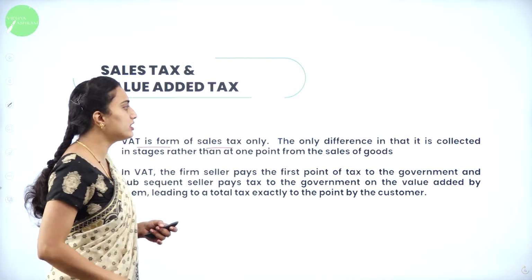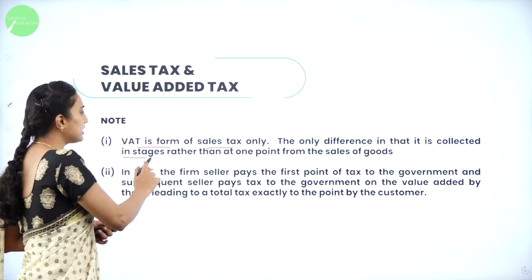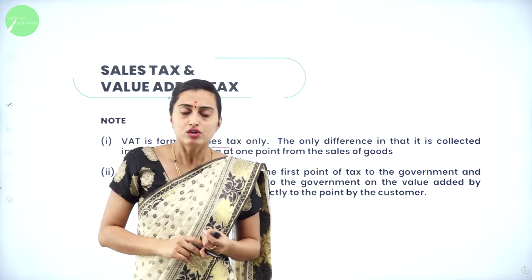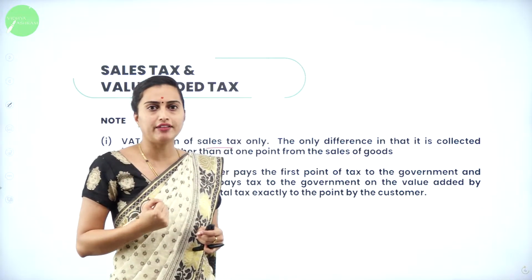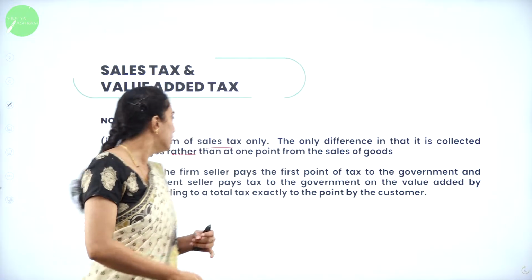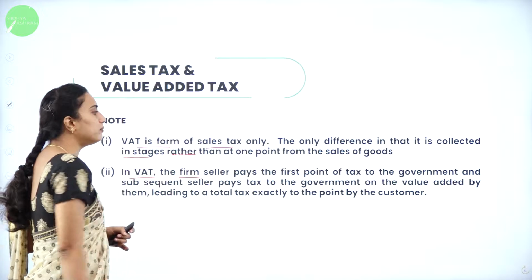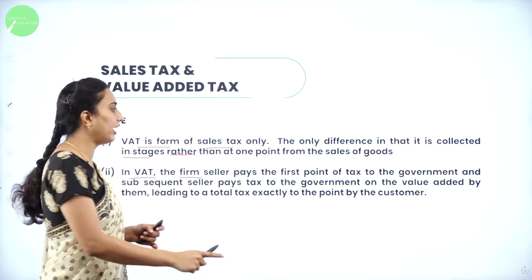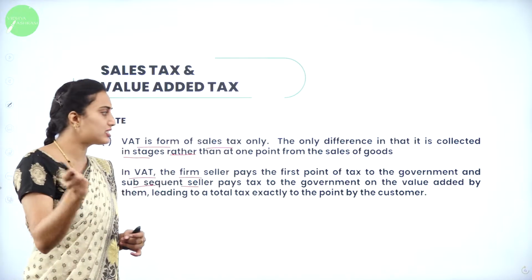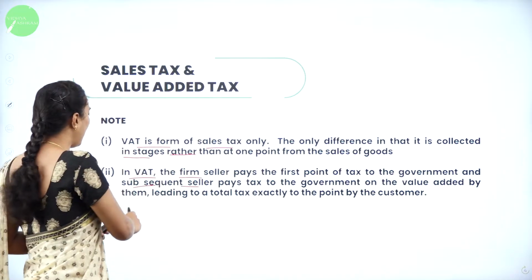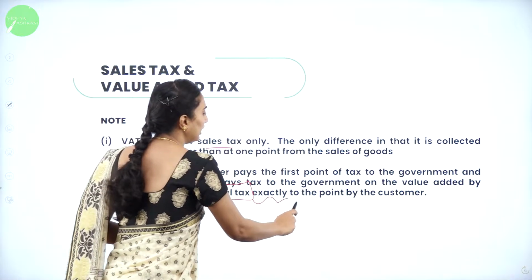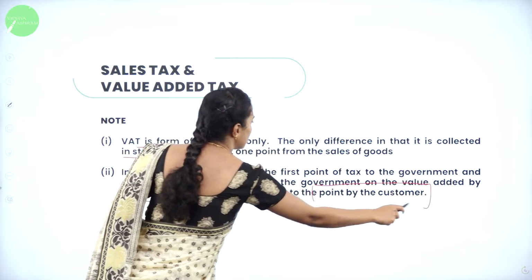The only difference is that it is collected in stages rather than at one point from the sales of goods. Here in VAT, the first seller pays the first point of the tax to the government and the subsequent seller pays tax to the government on the value added by them, leading to a total tax exactly equal to the point paid by the customer.